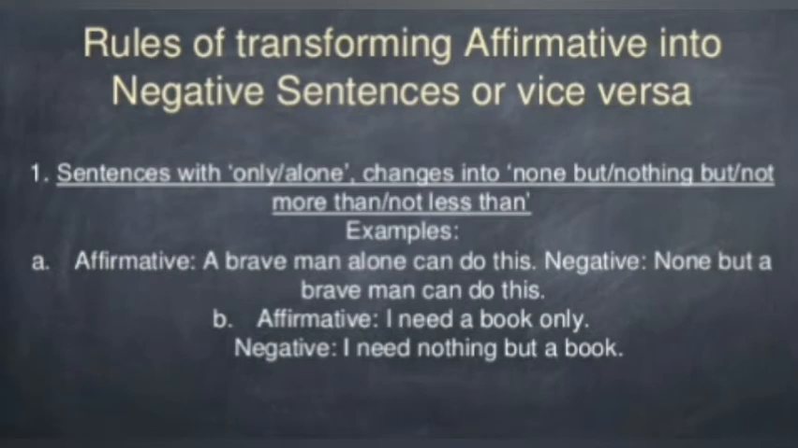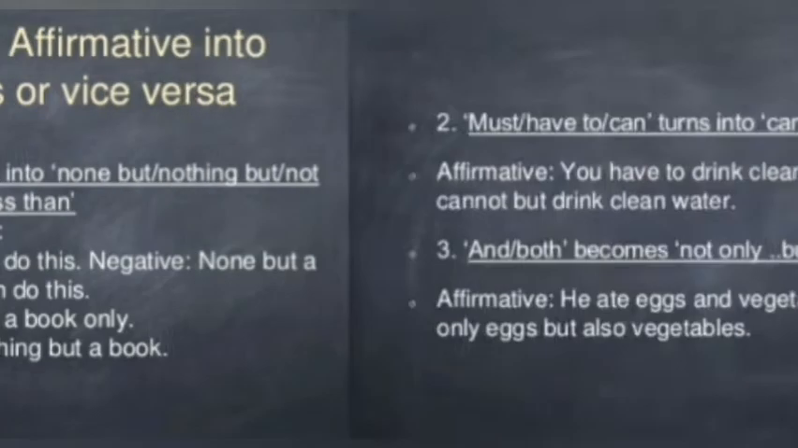Sentence with only or alone changes into none but, nothing but, not more than, not less than. Affirmative: A brave man alone can do this. We have to write: none but a brave man can do this. We can also write: no one except a brave man can do this. Affirmative: I need a book only. Negative: I need nothing but a book. We cannot write none since it's not a living object.